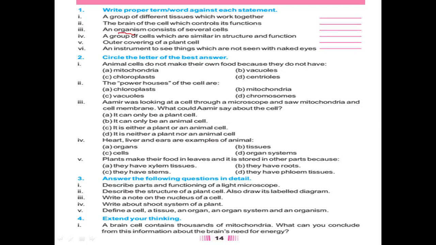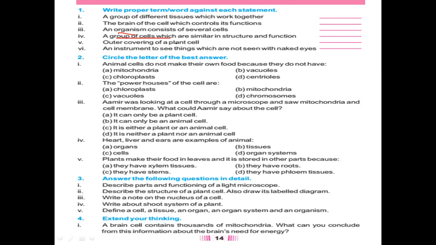An organism which consists of several cells, lots of cells. Yes, multicellular organism, because if it is having one cell, then it is unicellular. Now, a group of cells which are similar in structure and function. That is, yes, tissues.